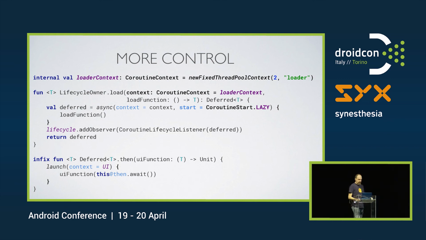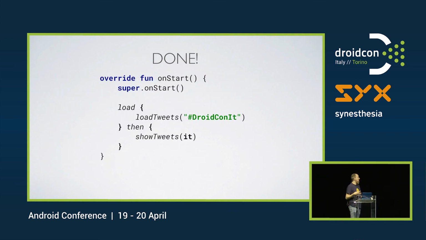So that's it. We have created a nice little DSL using Kotlin Coroutines that lets us do nice things like this: load something in the background, and then do this. We get free cancellation. Anyone who comes in can understand this code, even though they don't understand coroutines. This is the power of using DSLs, in my opinion.